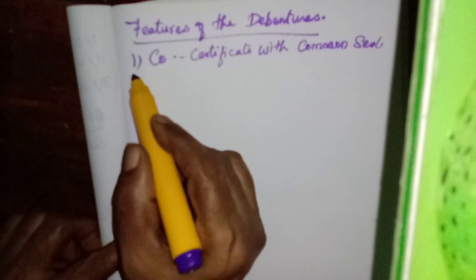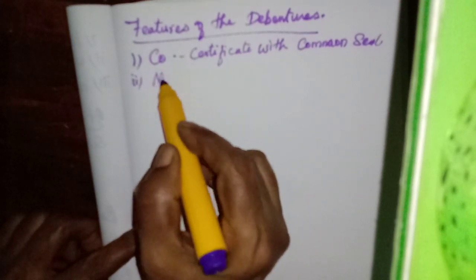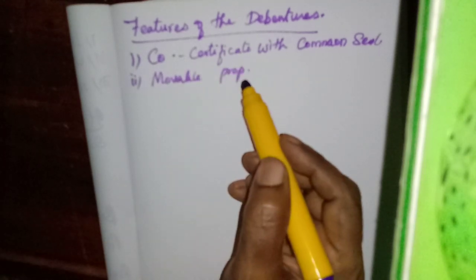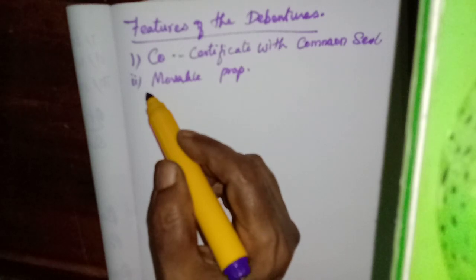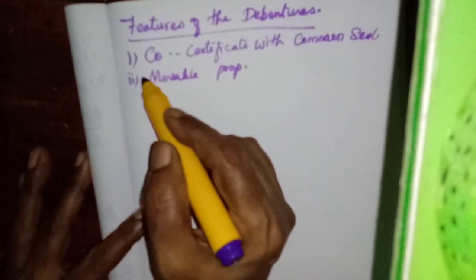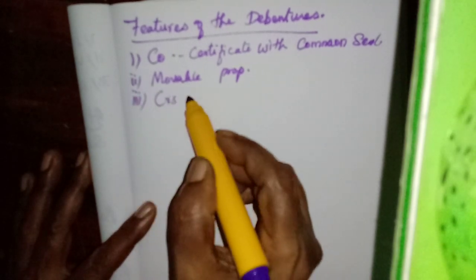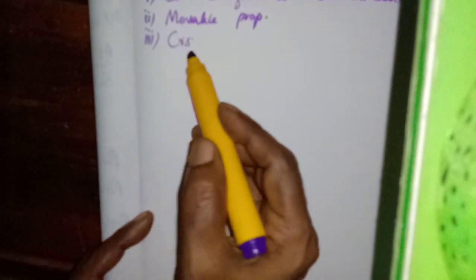And we can say this debenture is a movable property. And we can say the debenture holders are the creditors of the company, because they need to pay back the amount that they have given to the company. Like credit purchases, they have got the money from them, so they have to repay. Until then, those debenture holders are the creditors to the company.